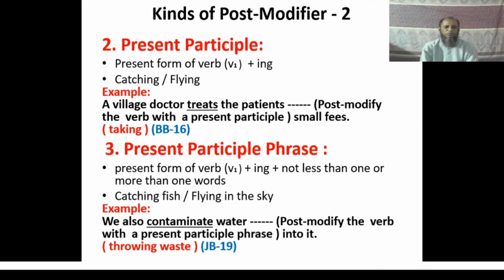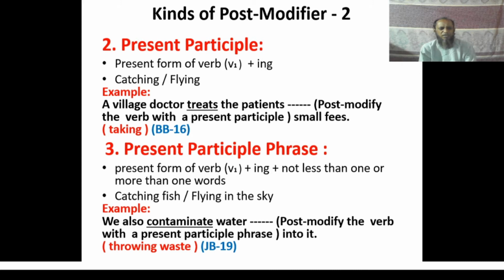Look at the example of present participle. A village doctor treats the patients, dash, a small fish. You have to post modify the verb treats with a present participle. The target word here is treats, and you have to use a present participle to post modify the verb treats.